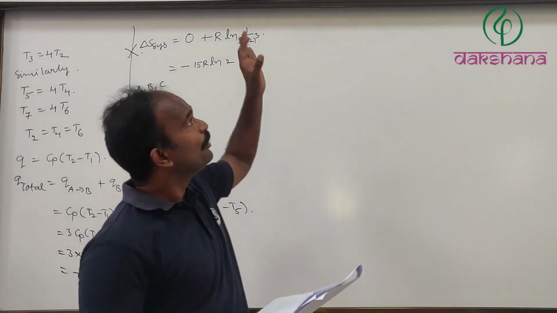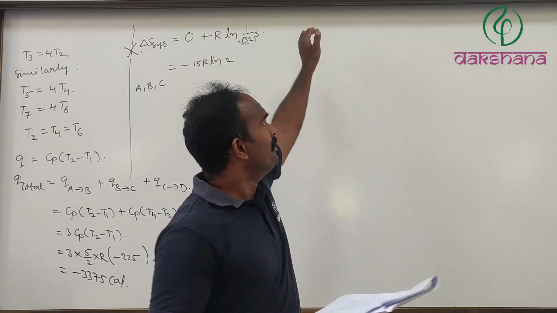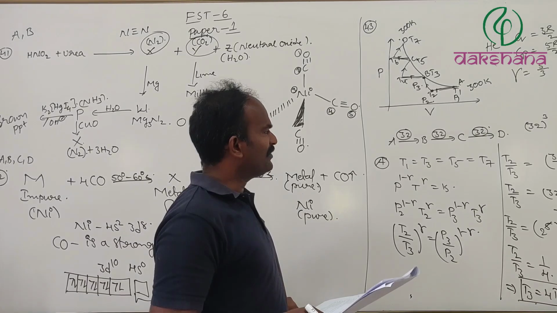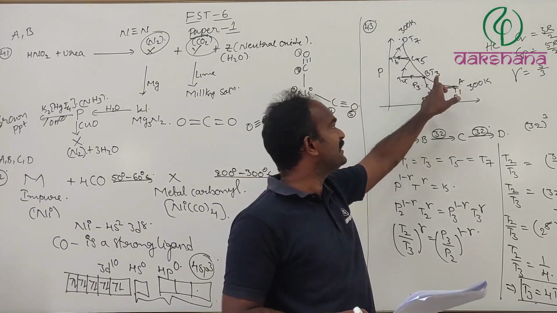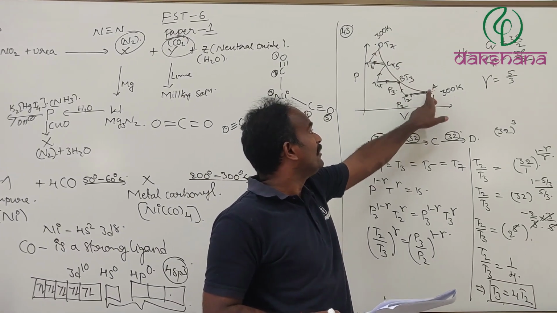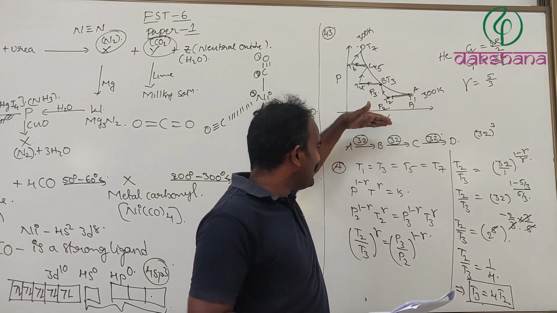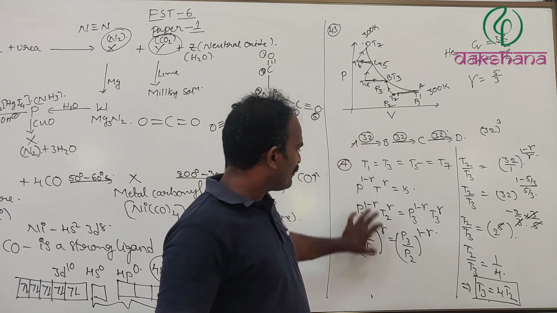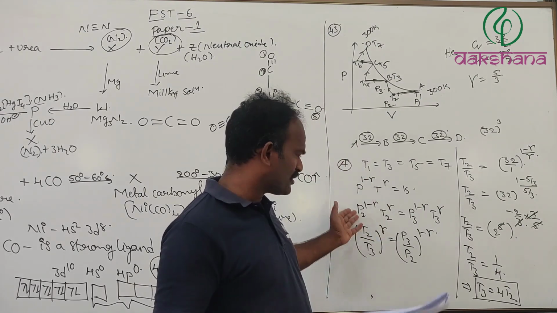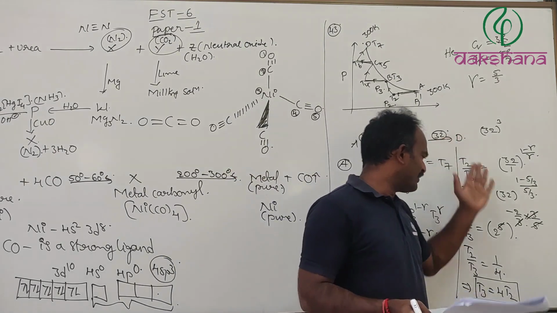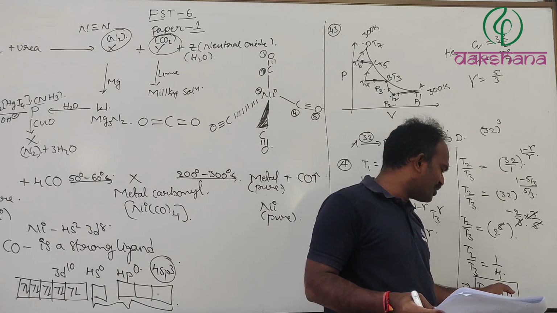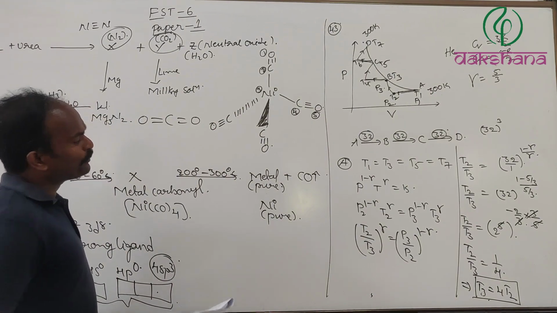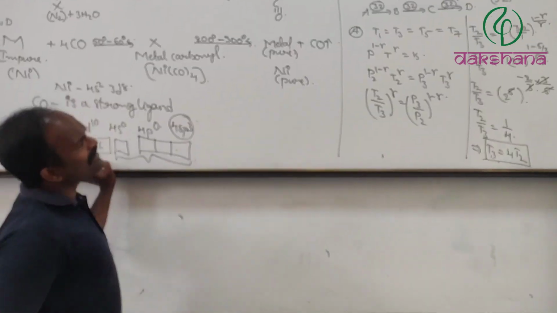So what have we done? We have calculated the relation between the temperatures here. First we drew that graph and took the relation between the temperatures, how the pressure is changed. From that, since it is an adiabatic process, I can apply this formula. From this we have drawn the relation between T3 as well as T2. Similarly, we worked out how the remaining ones are related.